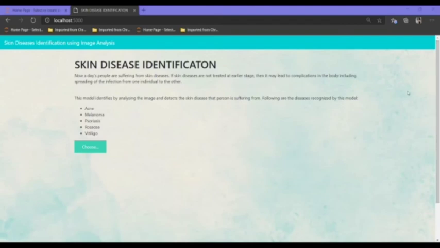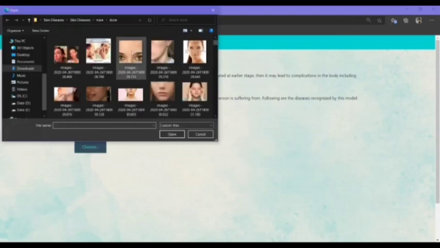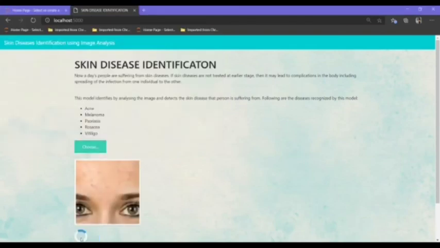So this is our website running on our localhost. We can go to the choose button and upload the image, and then click on the predict button. We will see the output of our prediction, which shows which skin disease we are suffering from. Here say we uploaded the image and it identifies that we are having a skin disease called acne.